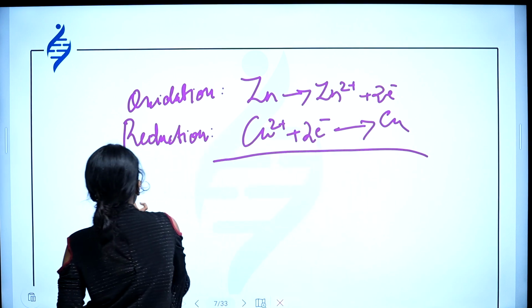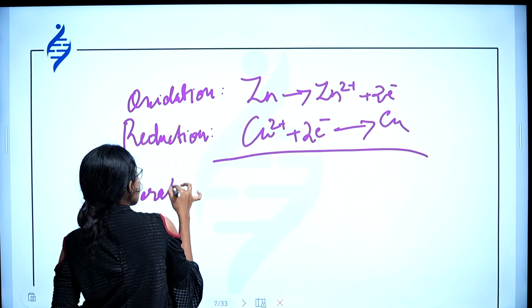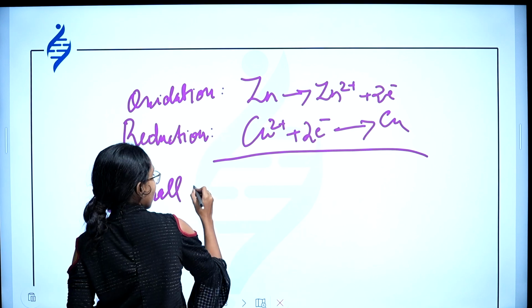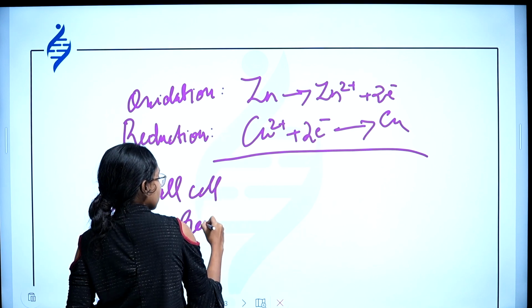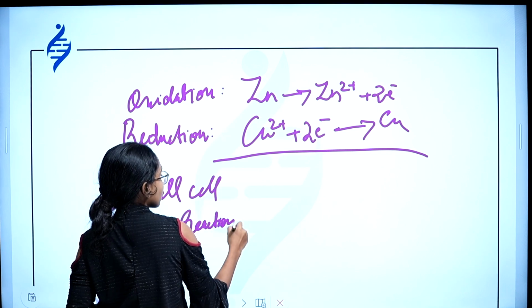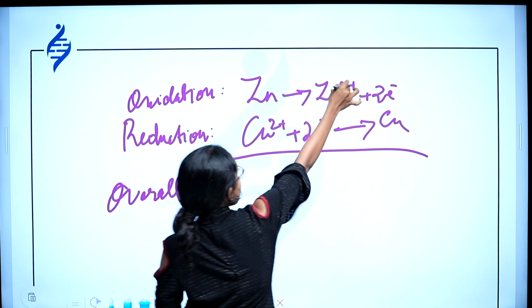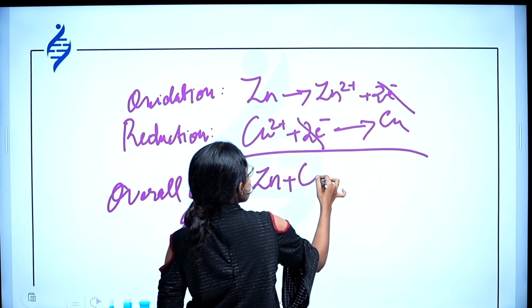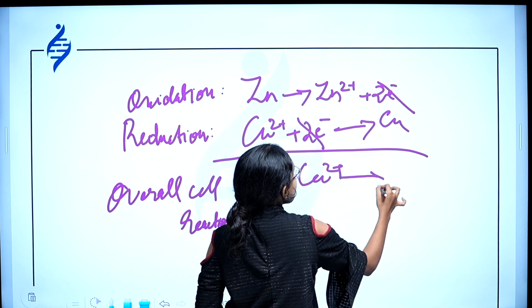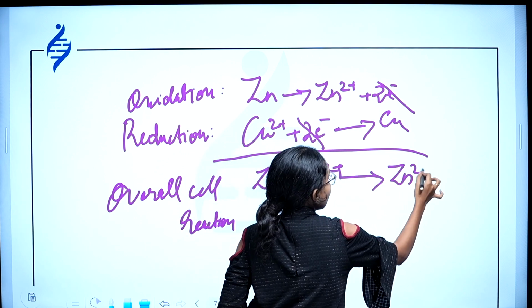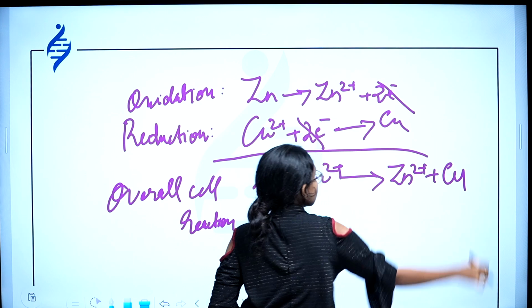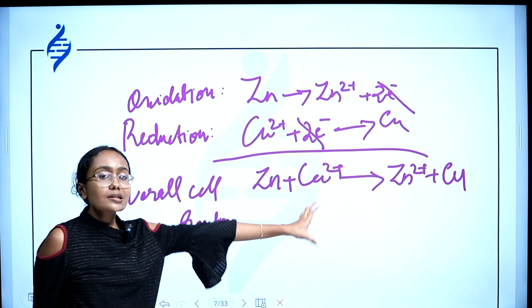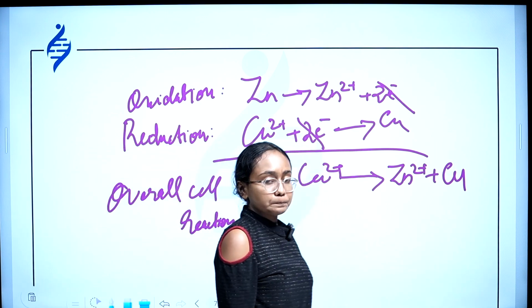So we have already learned how to write an overall cell reaction in your previous classes. Just delete these 2 electrons and you'll get zinc plus copper 2 plus gives zinc 2 plus plus copper. This is the overall cell reaction of Daniell cell.